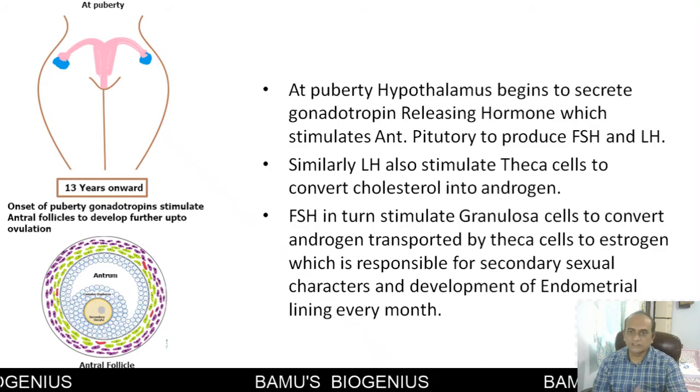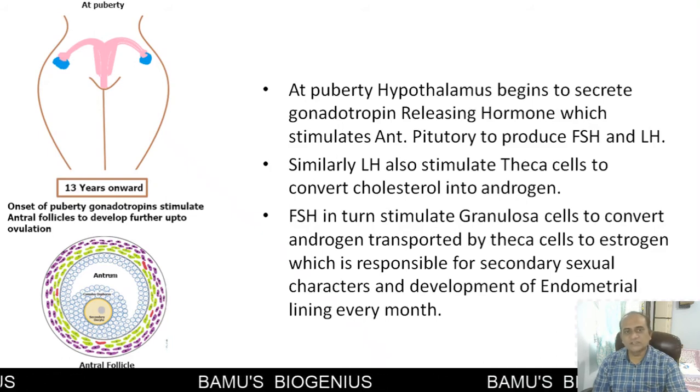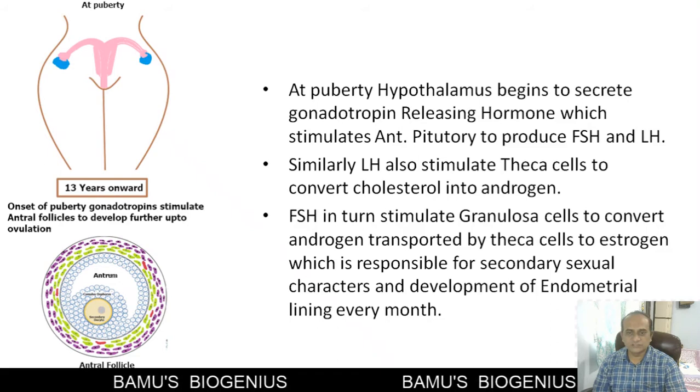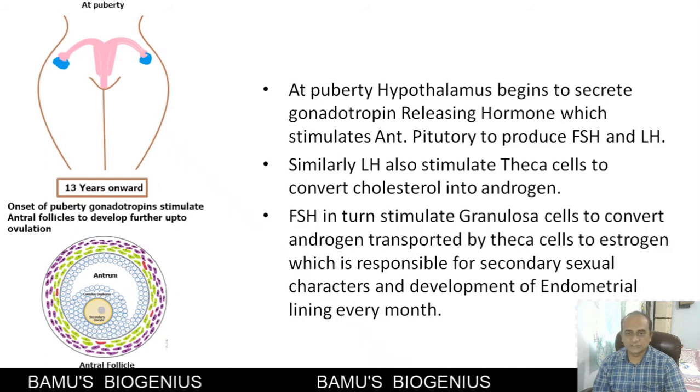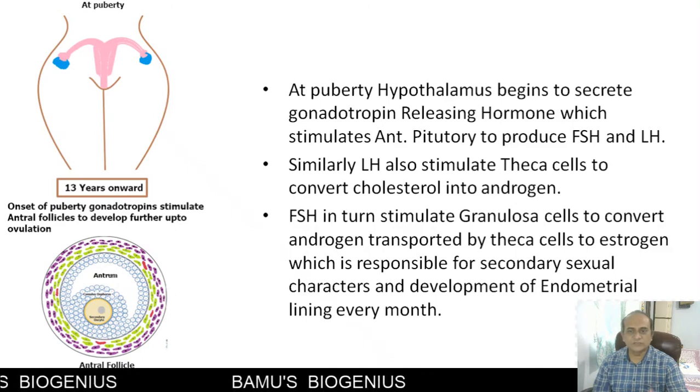Follicle stimulating hormone at the same time stimulates the granulosa cells, and these granulosa cells convert the androgen transported by the theca cells into estrogen, and this is how the level of estrogen begins to rise.